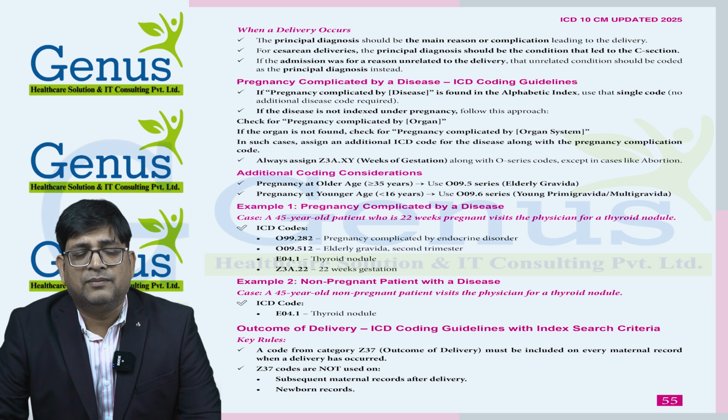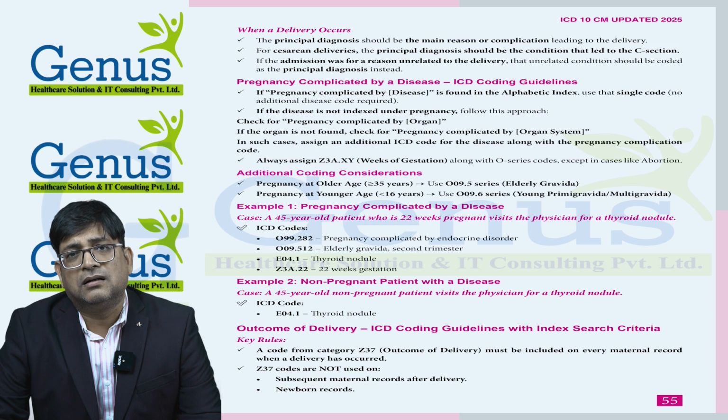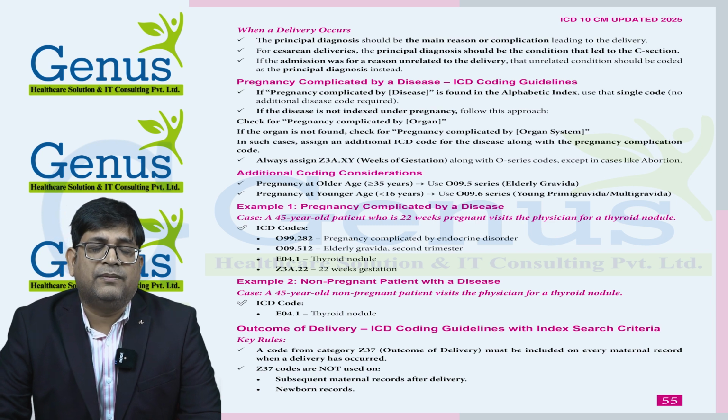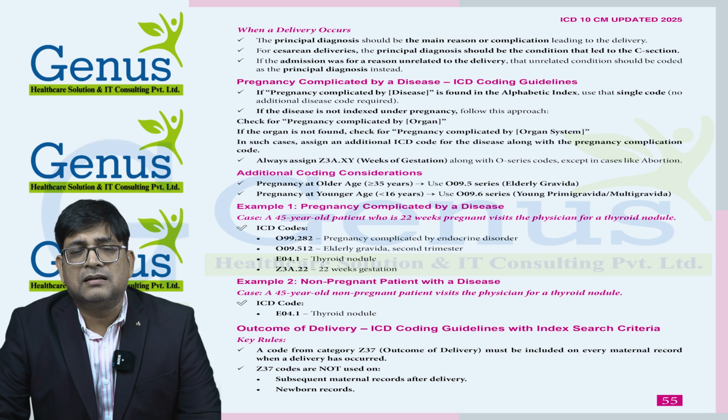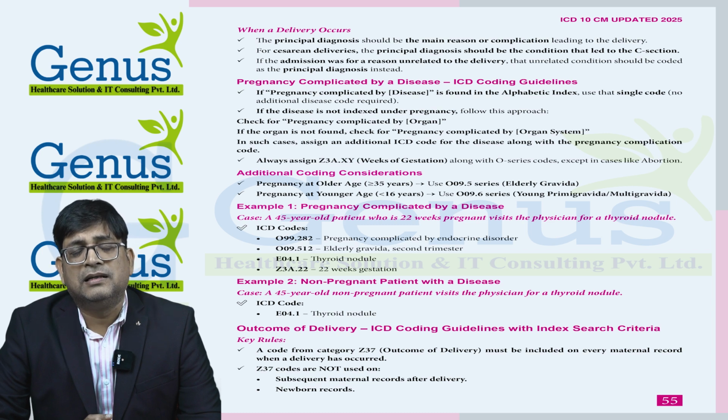Or less than 16, we again need to provide a high risk code for that service. Then if the patient is pregnant and also has a complication, how do we need to tackle this situation? Normally, if a patient has any problem in pregnancy, most of the time we need to provide two codes. One for the complication, pregnancy complicated by that particular disease, and we also need to provide the disease code, because